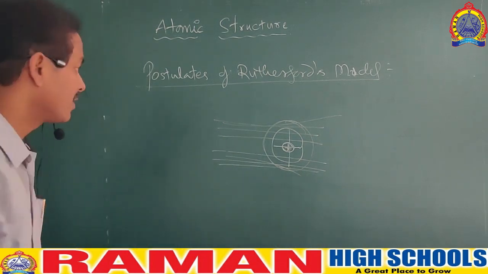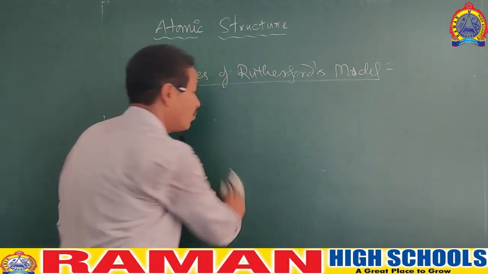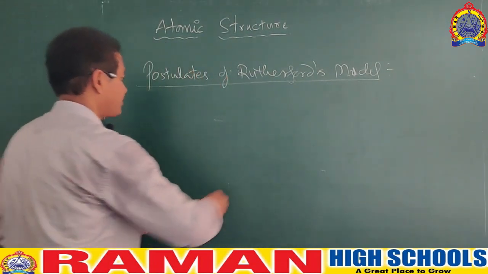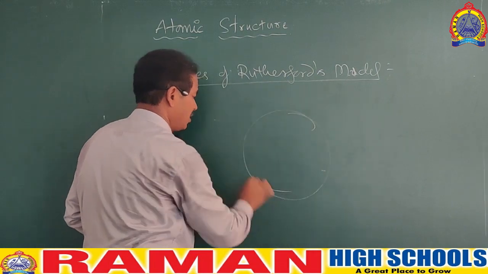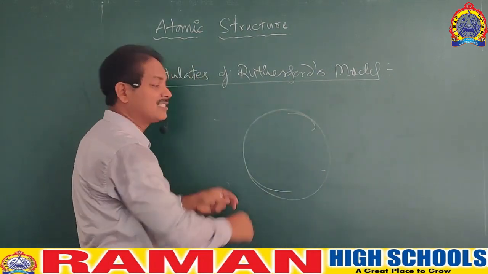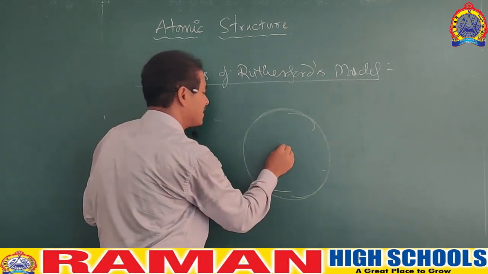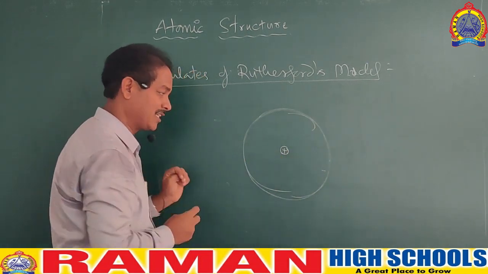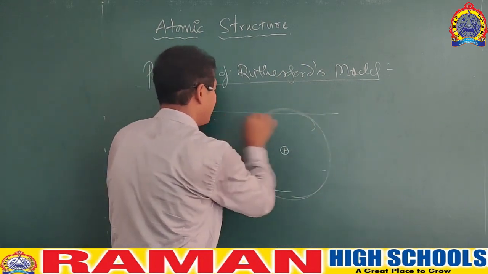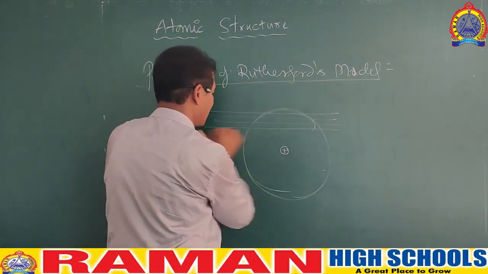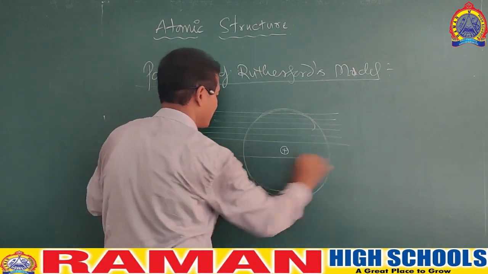That indicates the atom is almost empty. If this is the atom, don't think the atom is this much size, we are just imagining. And if this is the atom, this is the place where the positive charge is present. The alpha rays simply go through because the atom is almost empty.